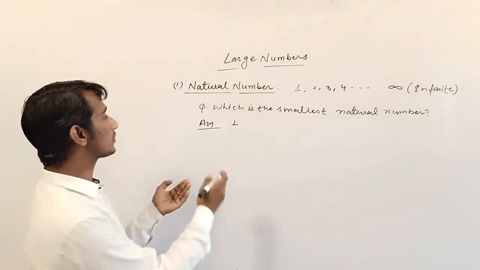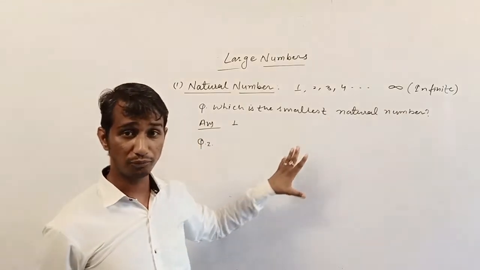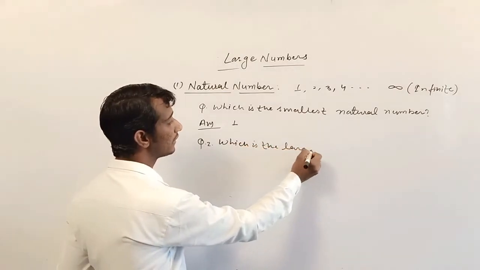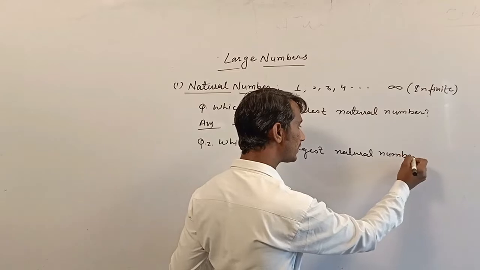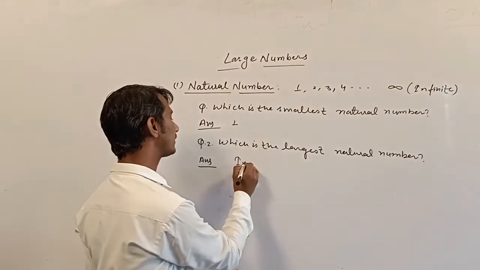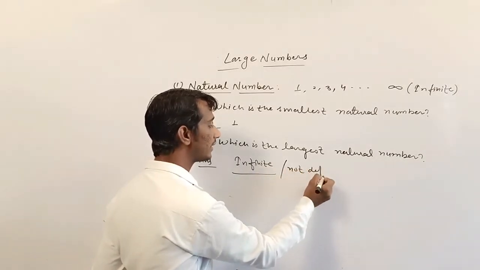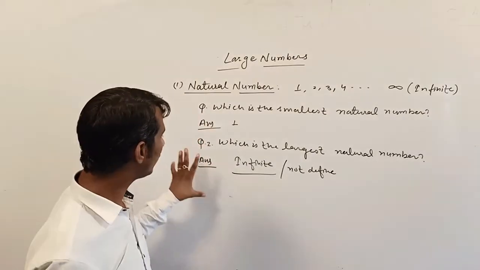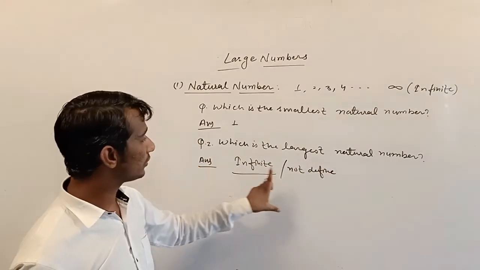And the second question of the same type: which is the largest natural number? This is a very important question. According to the definition, we can't define it. You can say not defined, otherwise you can say infinite. No end. These are the other meanings of this question. So the second question, which is the largest natural number? The answer you can write is not defined.